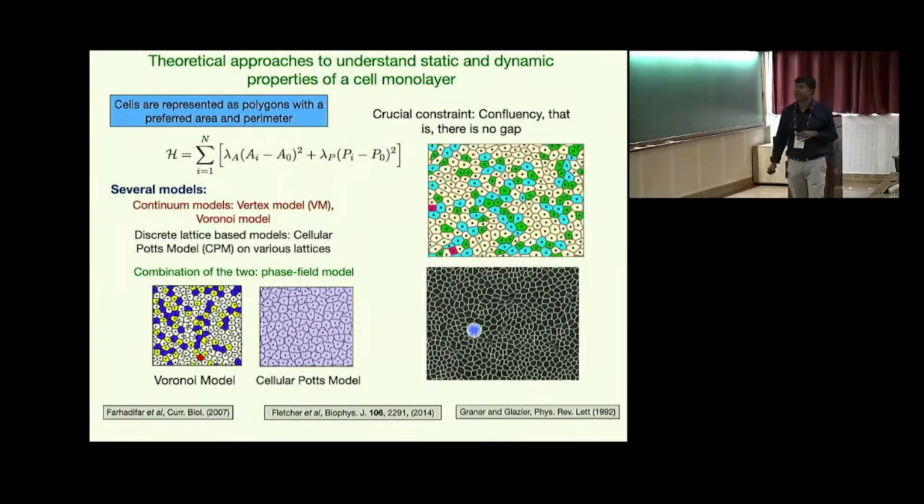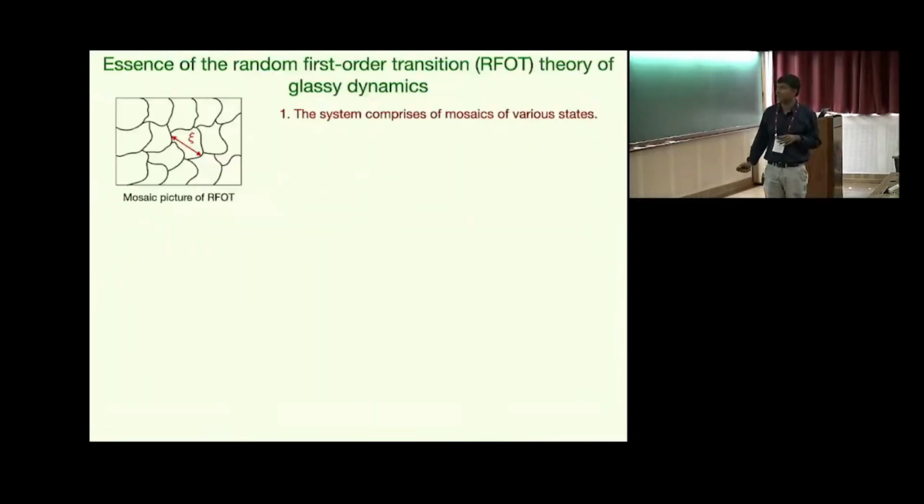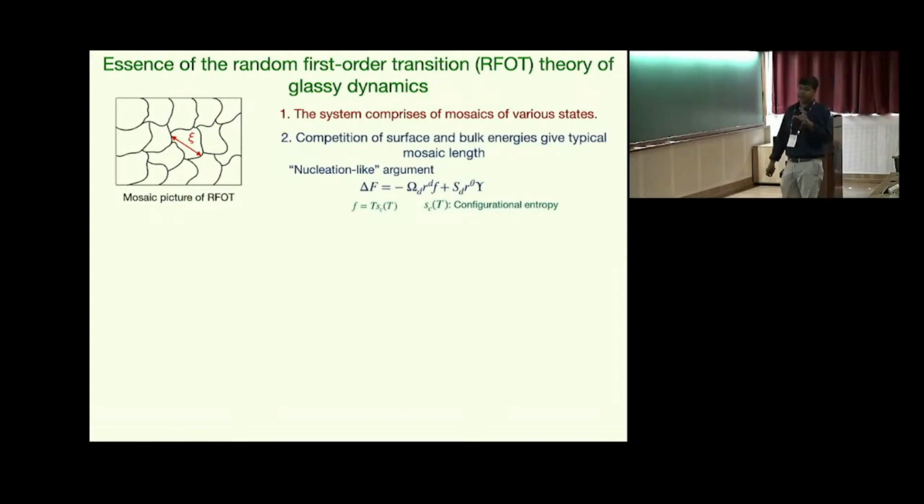So let's go through briefly one of the popular theories known as the random first order transition theory. Within this theory, the system comprises mosaics of various states. Each of these mosaics represents one particular state. Now, if you consider a system of length, say R, the way it can go from one state to another is a competition of two terms, one bulk term and one surface term.